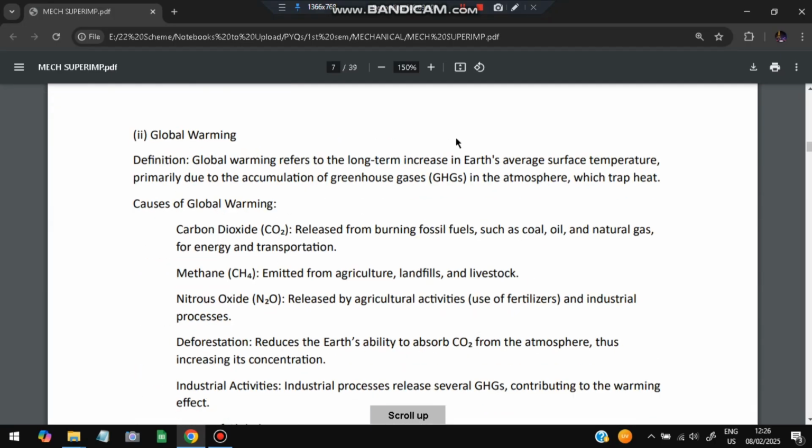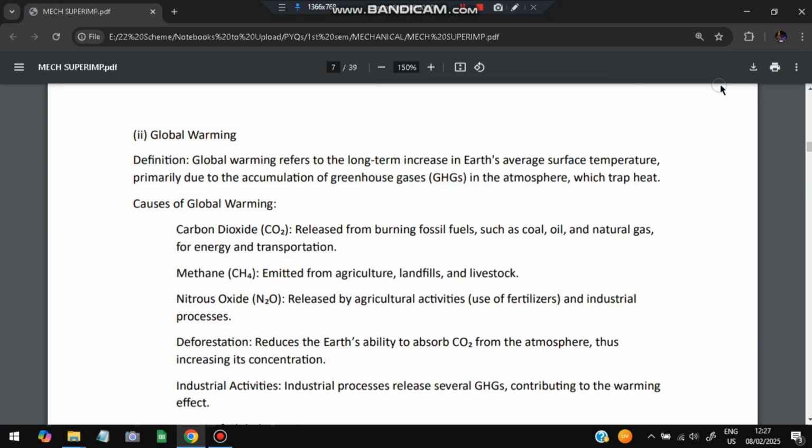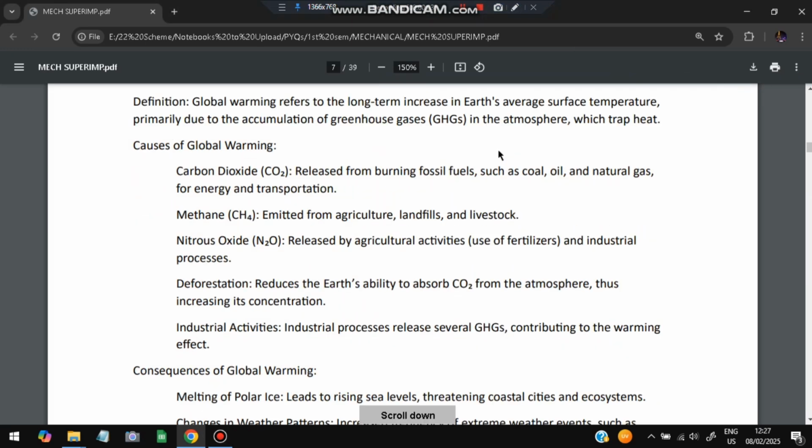Global warming refers to a long-term increase in the Earth's temperature. Why does it happen? It happens because of gases trapped in the Earth. It is the accumulation of greenhouse gases in the atmosphere which trap the heat. If heat is trapped in something, what will that become? That will become hot, right? So how does heat get trapped?